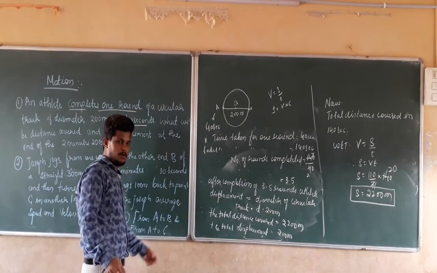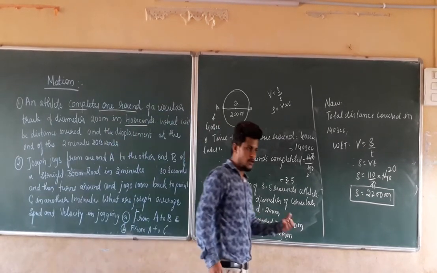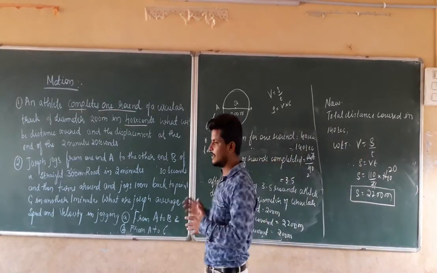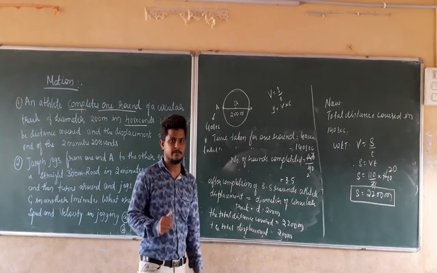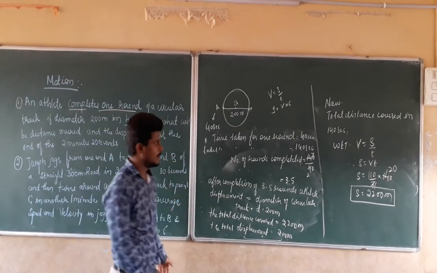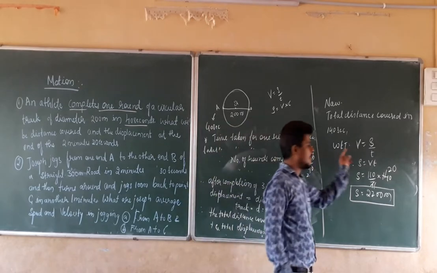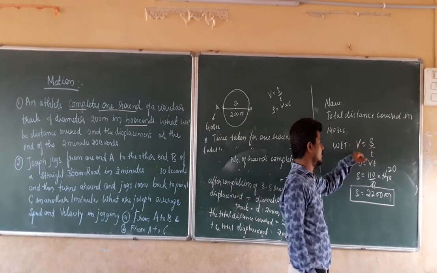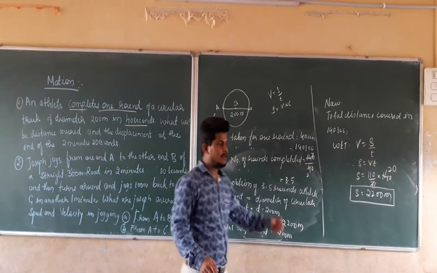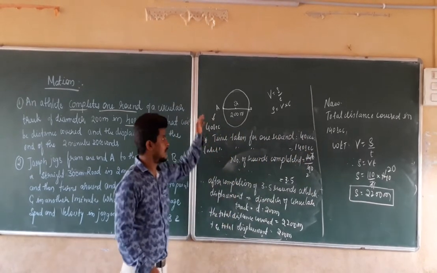By solving this problem, we can know that the athlete is going to cover 2,200 meters, as well as a displacement of 200 meters. Right? This is the answer for the first problem. Now, without solving the equation for the speed, we can directly find the answer for this circular track.